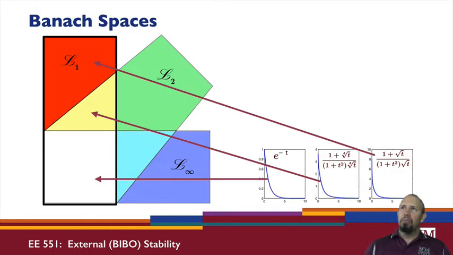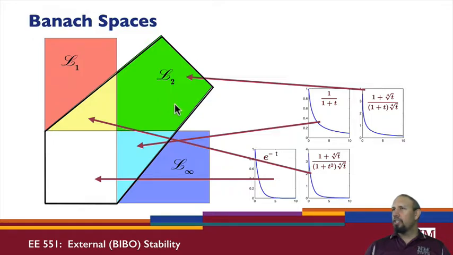Now, in terms of our Banach spaces, we have L1, L2, and L infinity, and I showed this little diagram before. Now let's look at these L1 signals. We're going to look at the case when we have L1 by itself, L1 with L2, and L1 with L infinity. These are examples of signals in each of those areas. This signal, for example, is neither in L2 nor in L infinity, but it is in L1. This signal is in both L2 and L1, but it is not in L infinity. This signal is in all 3.